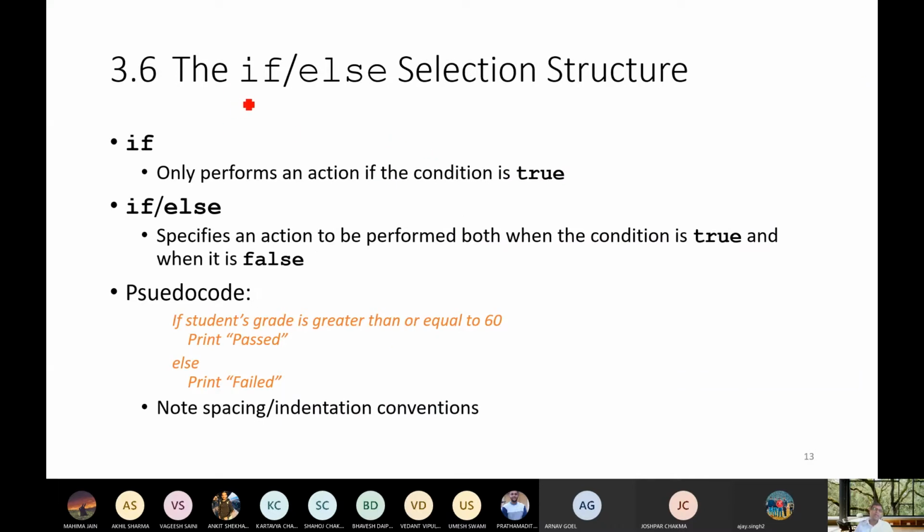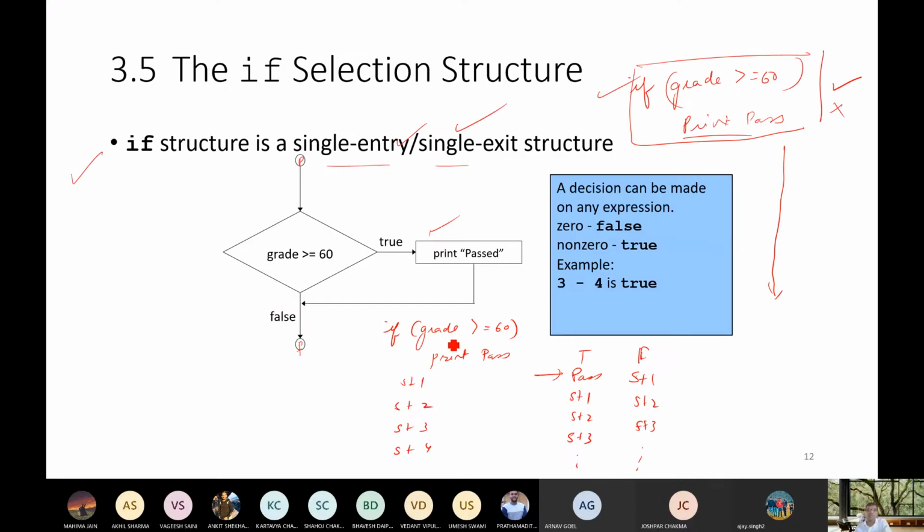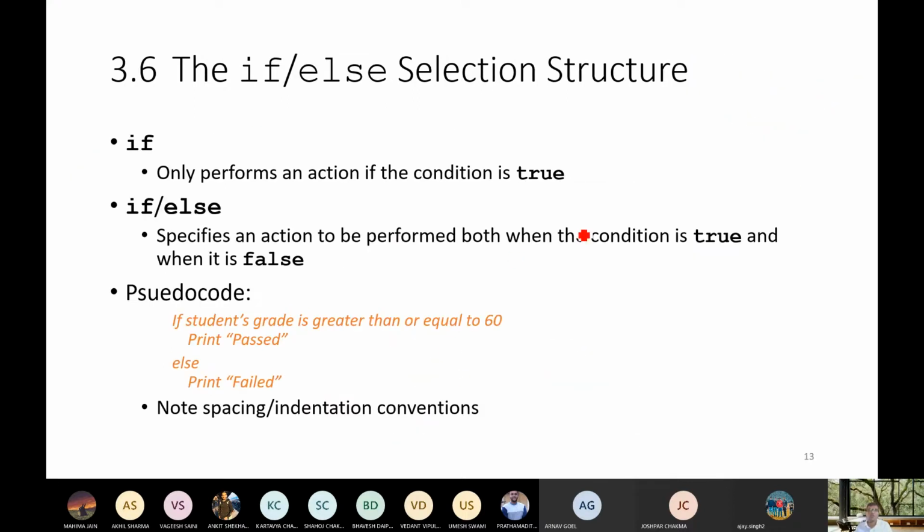Then come to the if else selection structure. To avoid such a thing, if you want to make a pass and fail decision, the same will be there. If grade is greater than or equals to 60, upon true it will print pass, upon false it will print fail.